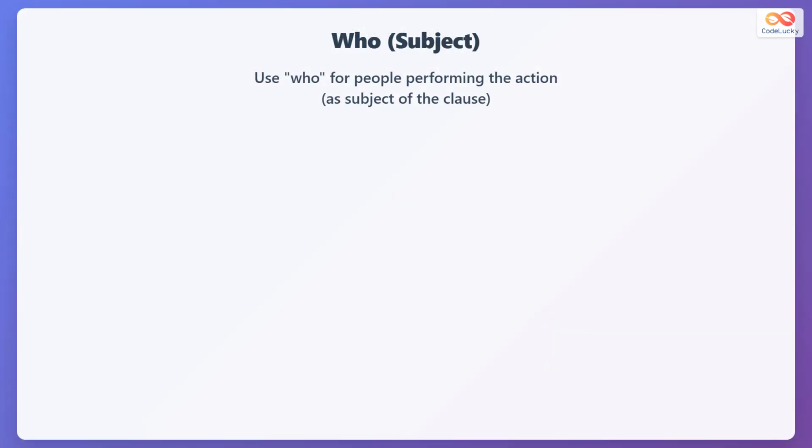Use who when a person performs the action in the relative clause. Who acts as the subject, the doer of the action. It replaces words like he, she, or they in the clause about that person.